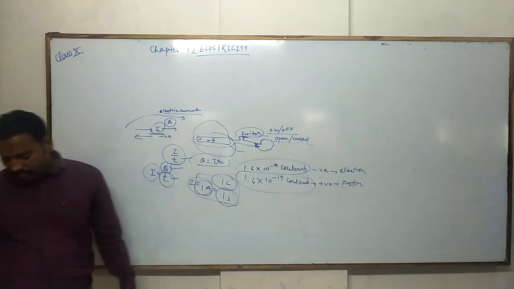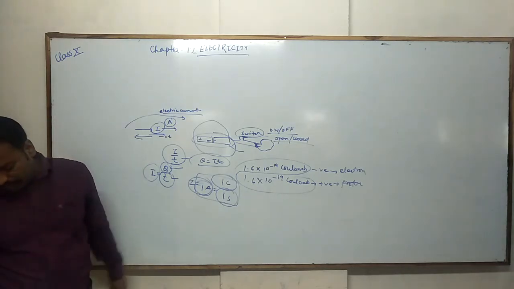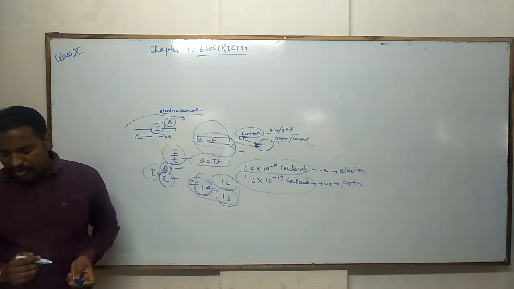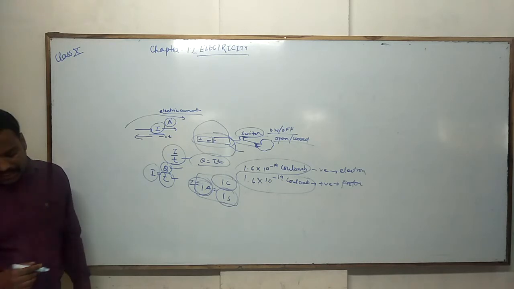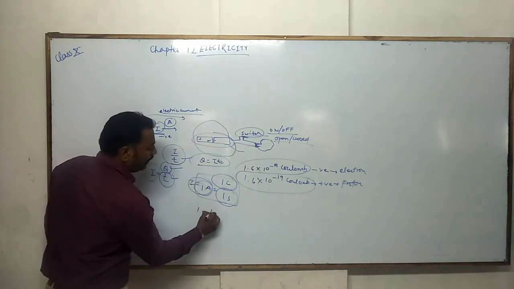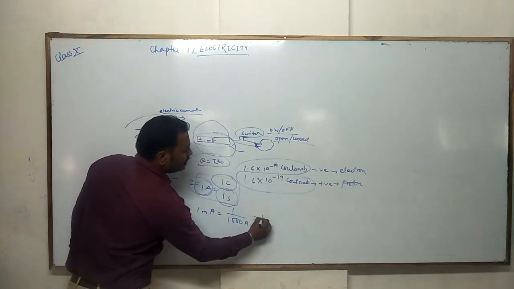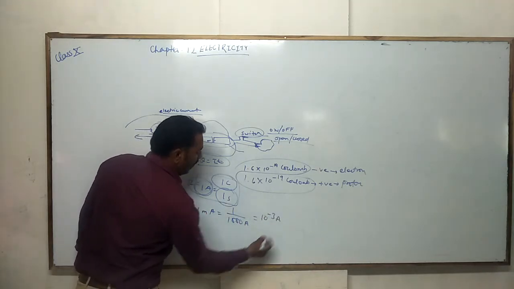Let me write some notes. 1 ampere is equal to 1 coulomb upon 1 second. Small quantities of current are expressed in milliampere, that is 1 mA is equal to 1 upon 1000 ampere. It means 10 raised to power minus 3 ampere.